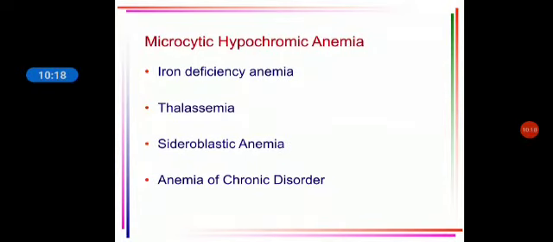Now this is very important for you. You should know the causes for microcytic hypochromic anemia, macrocytic anemia, and normocytic normochromic anemia. These three things are very, very important. I'll tell you at least four causes; you should know them. What are the causes for microcytic hypochromic anemia? One is iron deficiency anemia, thalassemia, sideroblastic anemia, and anemia of chronic disorders. These are the four most important causes. Once more: iron deficiency anemia, thalassemia, sideroblastic anemia, and anemia of chronic disorders.